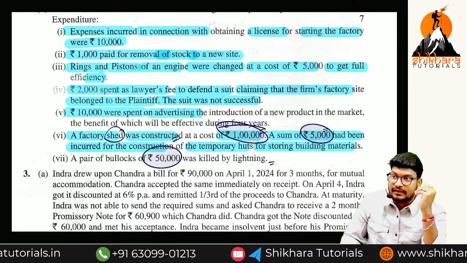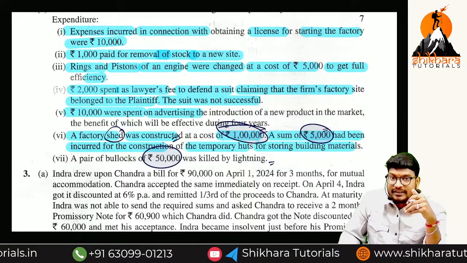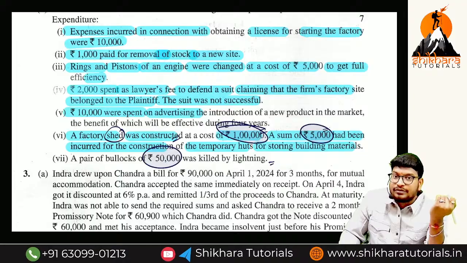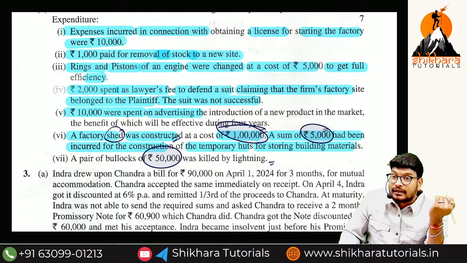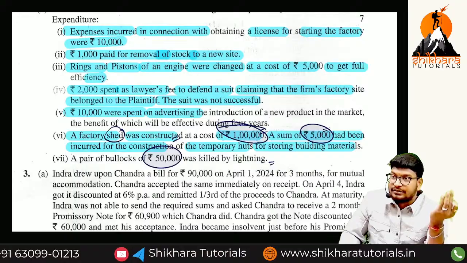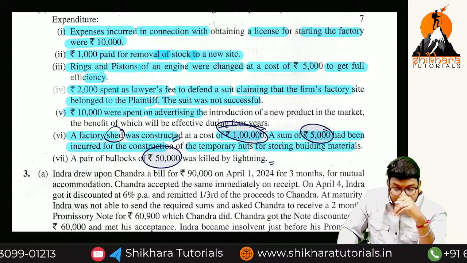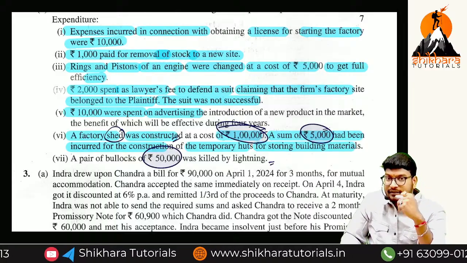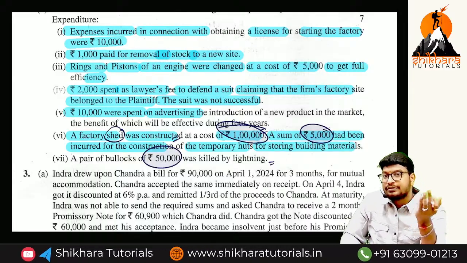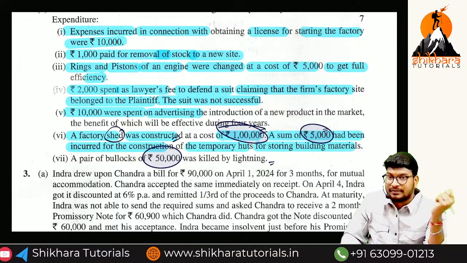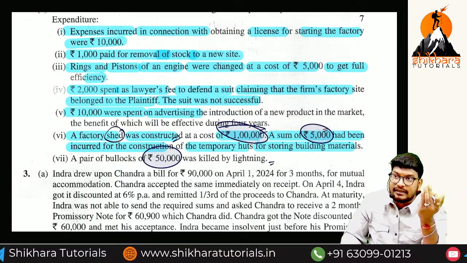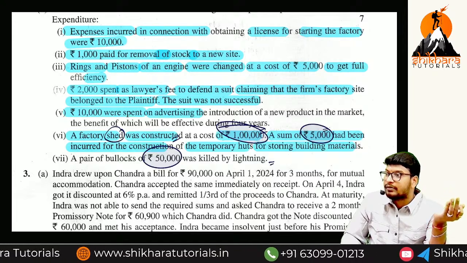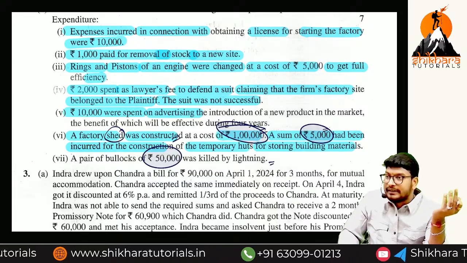So you can just write like that. This is not exactly an expenditure. Because we are losing the asset, reducing the asset means we consider it as capital. Even though we have not received anything, our asset balance decreases and we are going to get a loss. But we should classify it as capital. Or we can say it is not an expenditure, it is one type of loss, called a capital loss. Whatever it is, you can write that there.